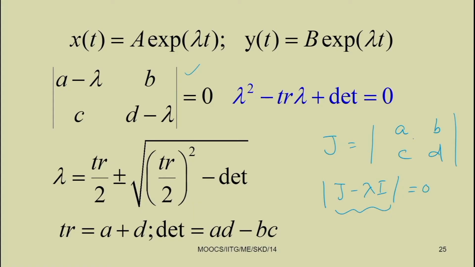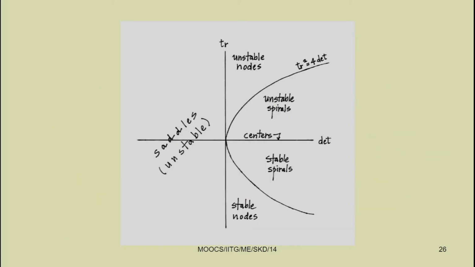Here trace equals A plus D, so you add the diagonal terms to get the trace, and the determinant equals AD minus BC.